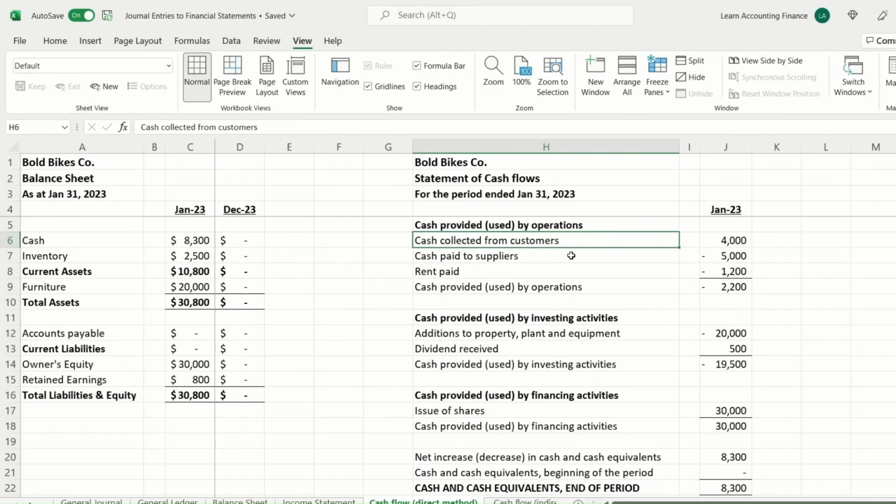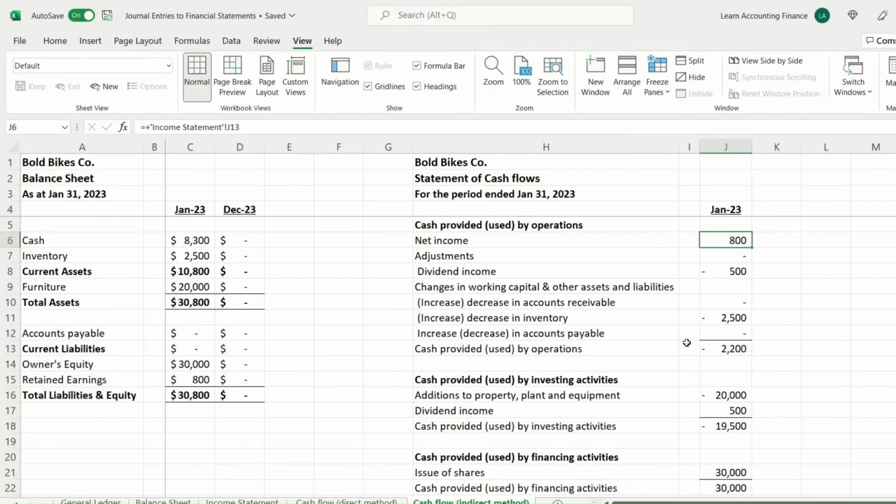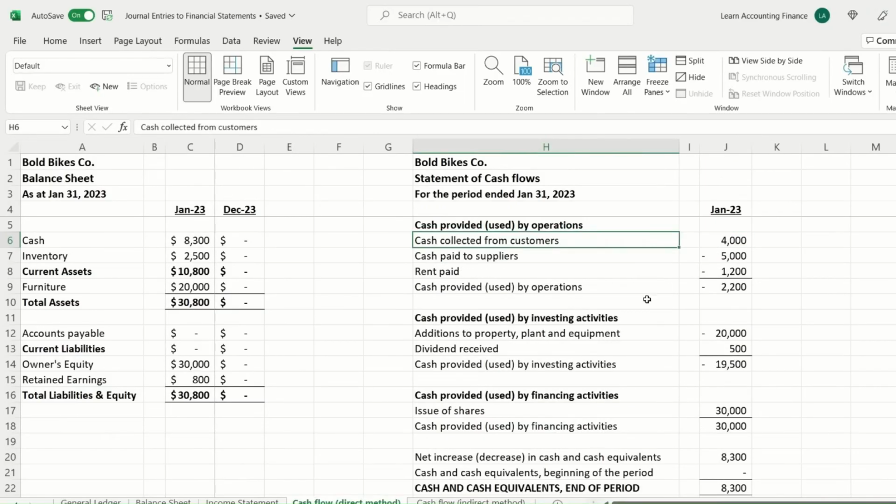This is actually the method that is recommended by standards, but it's not an easy method. It's not easy to have all the information readily available. So most organizations prefer the indirect method. The difference is that in the indirect method, we start with net income from the income statement and adjust any non-cash items that we are aware of out of that net income to arrive at the cash provided by operations. So it's more like an indirect way of arriving at the cash flow from operations, compared to the direct method where actual direct cash flows are reflected in the cash flow statement.